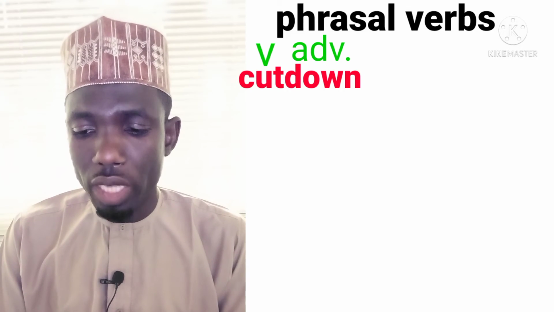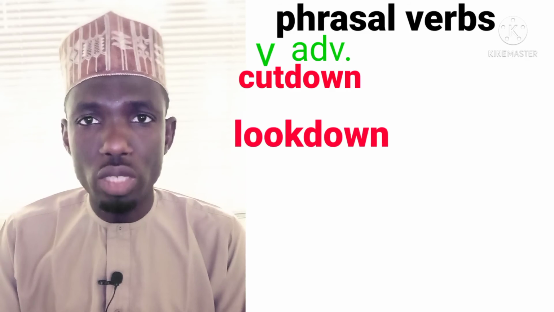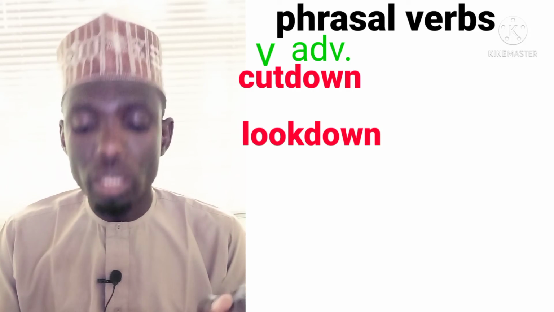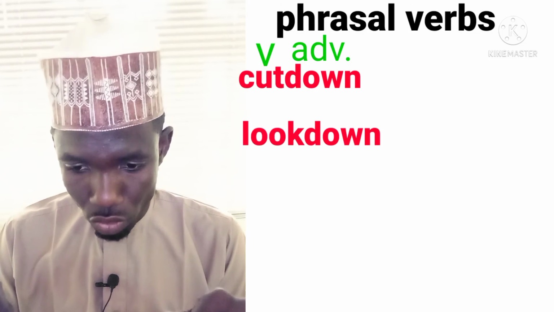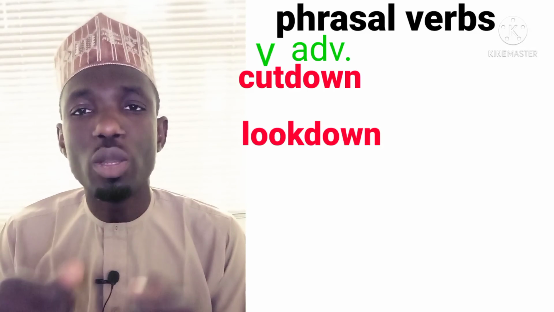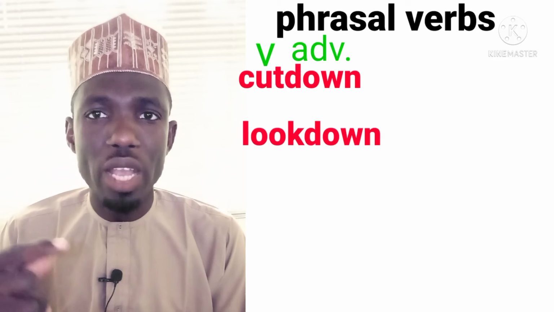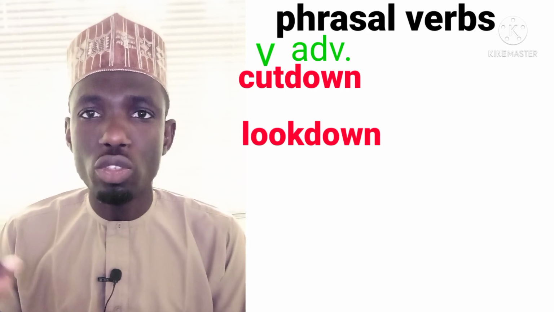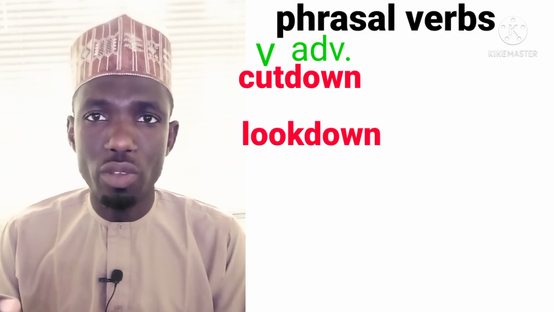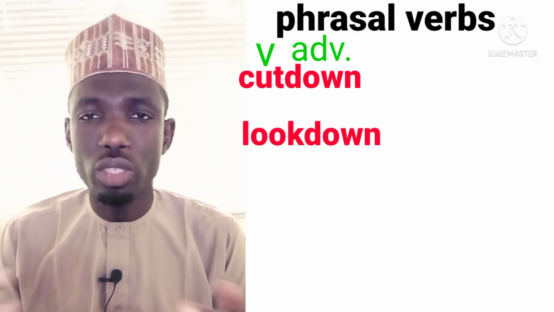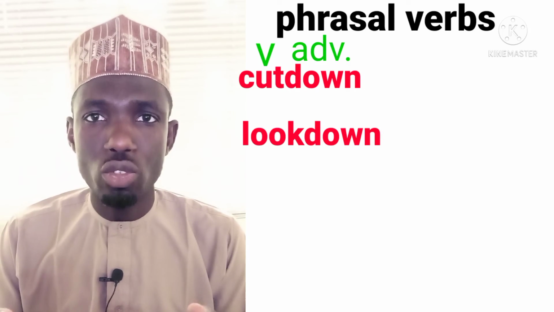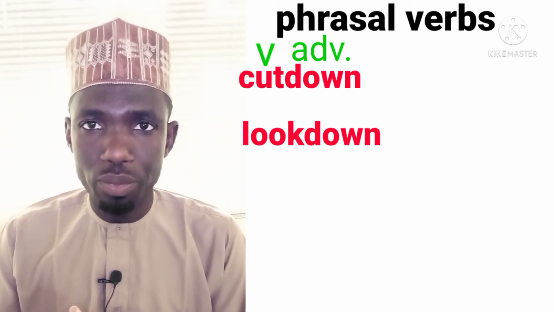Now look at another example, for instance, look down. It is not that you tilt your head down and look for something. Look down means to despise something, to despise someone. To look down on your brother, on your friend, because they don't have money or because of their condition, to look down on them. So look down means to despise someone.